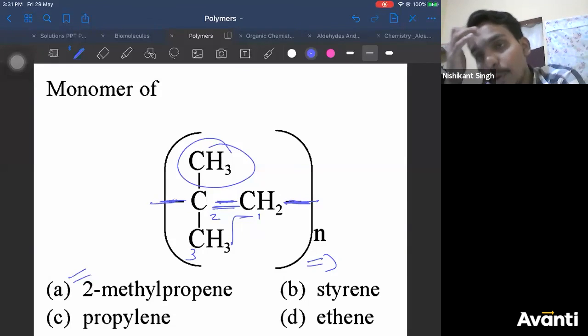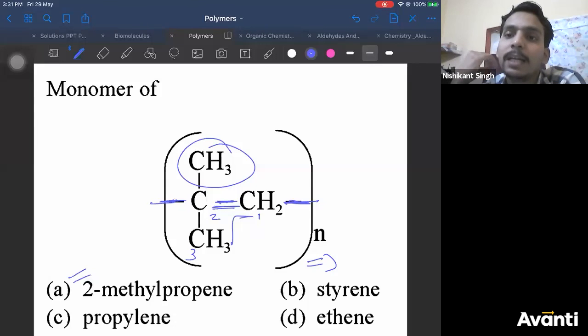NCERT is more than enough for the last 3 chapters. NCERT is God. If I have time, I never teach like this. I teach every line of NCERT, because I know every line of NCERT is important. NCERT is the Bible for these 3 chapters for you.